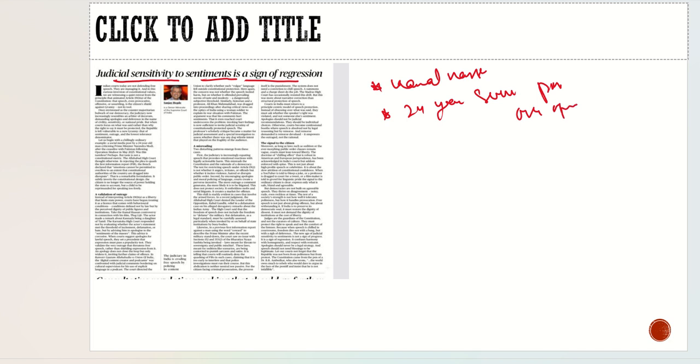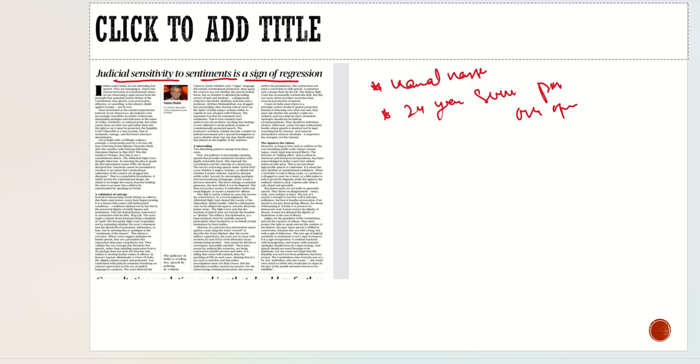Well, this article is written by a Supreme Court advocate, a very interesting article. As the name suggests, it says judicial sensitivity to sentiment is a sign of regression. So what is the core discussion of the author in this article? Basically the author has highlighted various recent cases, especially the Kamal Hassan controversy, and the case involving a 24-year-old who wrote a social media post against PM Modi, in which he criticized PM Modi over Operation Sindoor and various other matters.